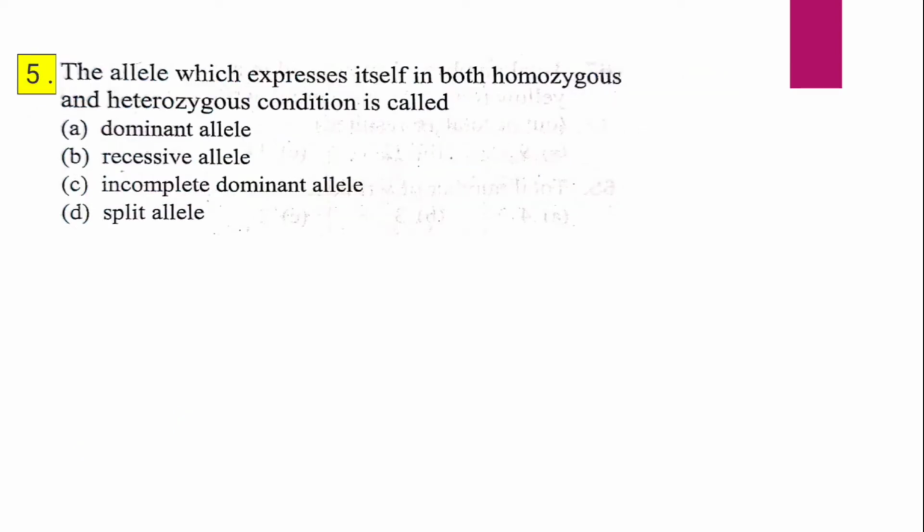Question 5th. The allele which expresses itself in both homozygous and heterozygous condition is called A. Dominant allele, B. Recessive allele, C. Incomplete dominant allele, D. Split allele. The allele which expresses itself in both homozygous and heterozygous condition is called, and the correct answer is A, that is dominant allele.